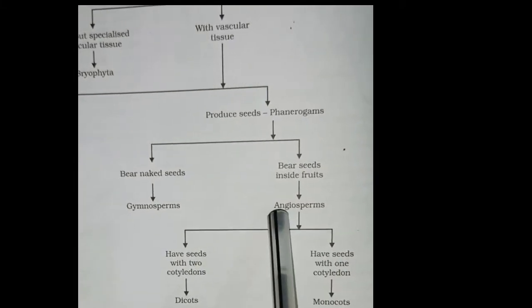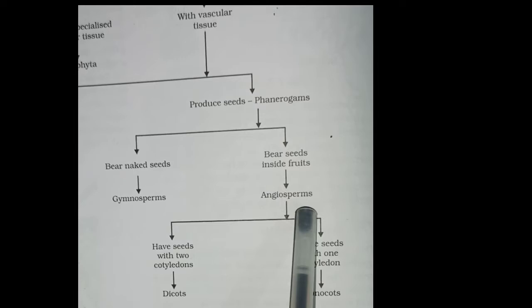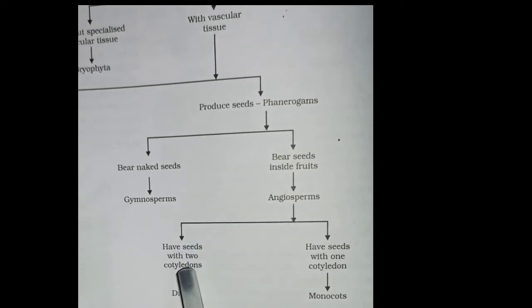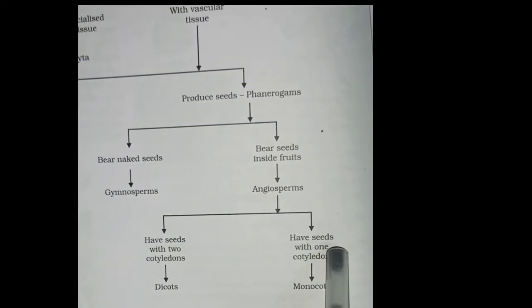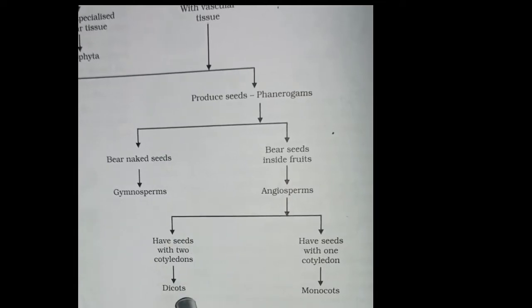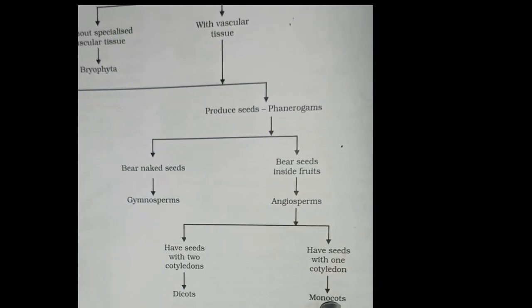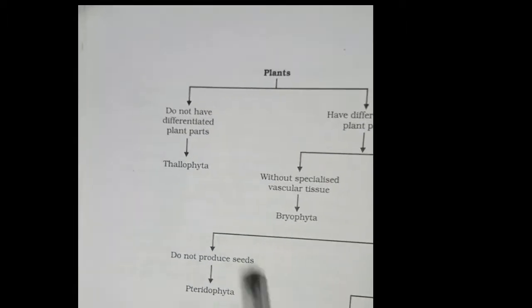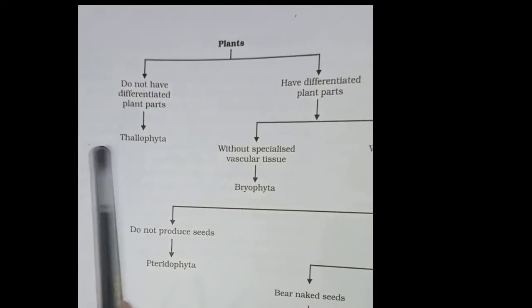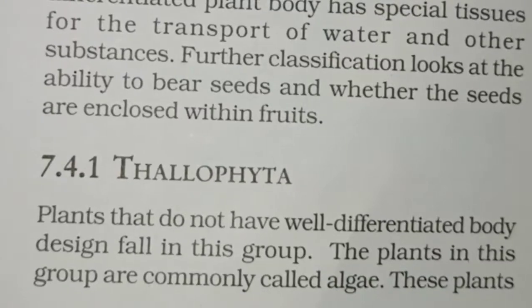And then when we come to angiosperms, we see whether they have 2 cotyledons or 1 cotyledon. If they have 2 cotyledon, we call them as dicot. If they have 1 cotyledon, we call them as monocot. Now let us study about each of these in detail. We will start with Thallophyta.